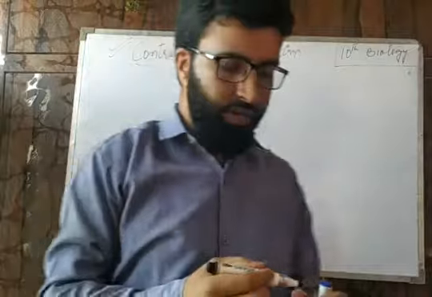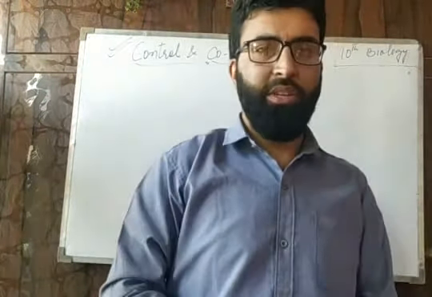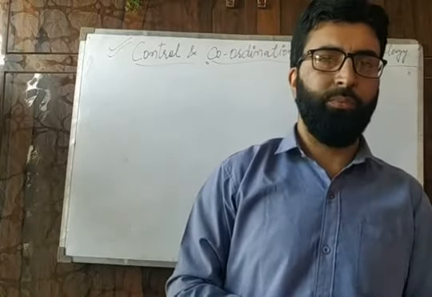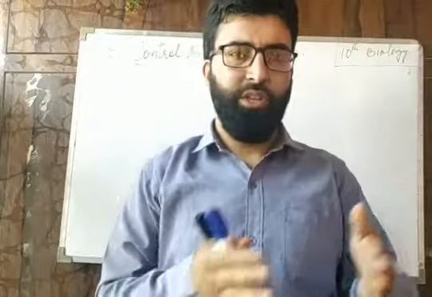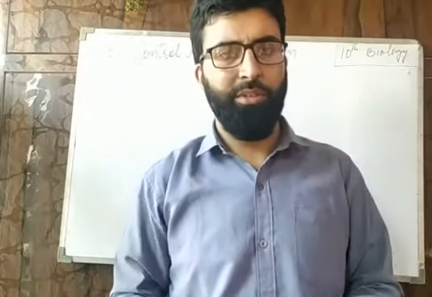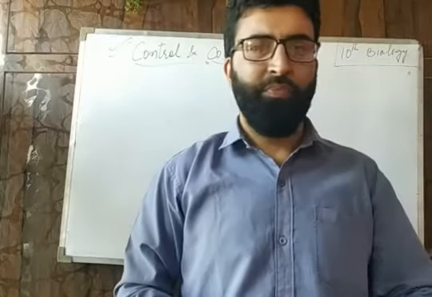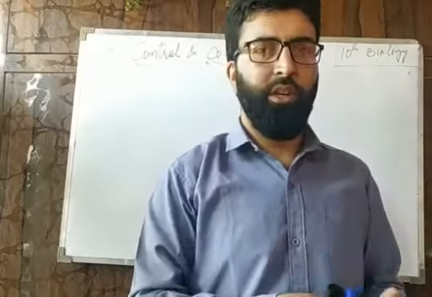Now, what is control and coordination? We know that in different animals and in human beings there are different organ systems, like the digestive system which helps in nutrition, the respiratory system which helps in respiration, the excretory system which helps in the excretion of substances, and in a similar way the circulatory system which helps us in the transportation of substances.